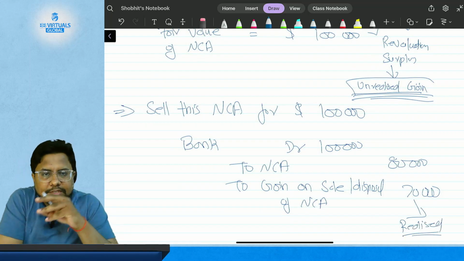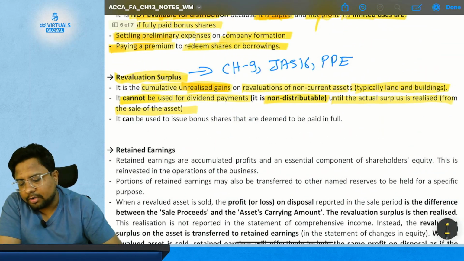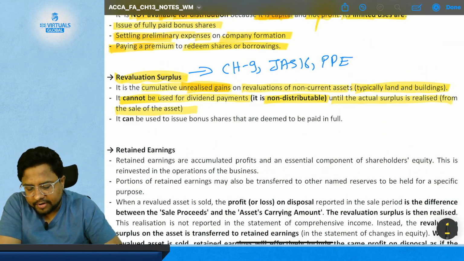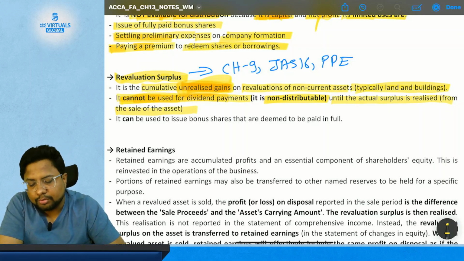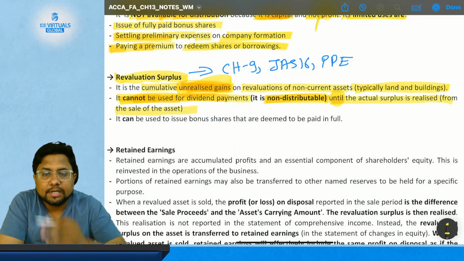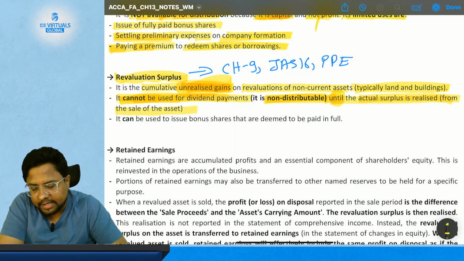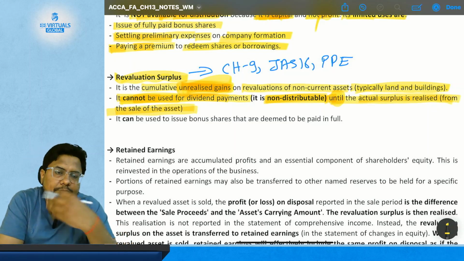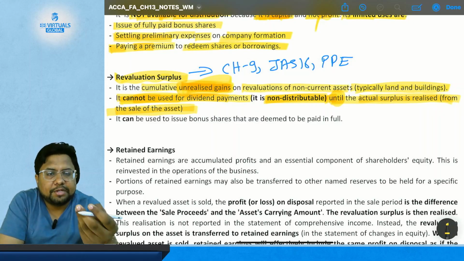Okay, so this is about the revaluation surplus. Until you sell off the non-current asset, this will be classified as unrealized gain, and after selling it will be classified as realized. So you cannot use the revaluation surplus for dividend payment, as it is non-distributable until the actual surplus is realized from the sale of the asset. If you have sold off the asset and realized the surplus, then only can you use it.